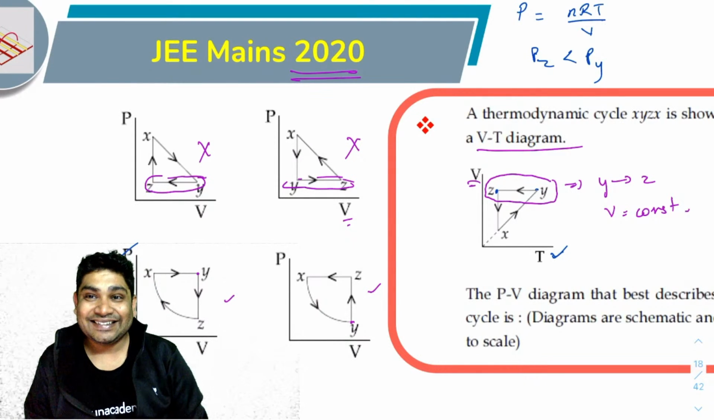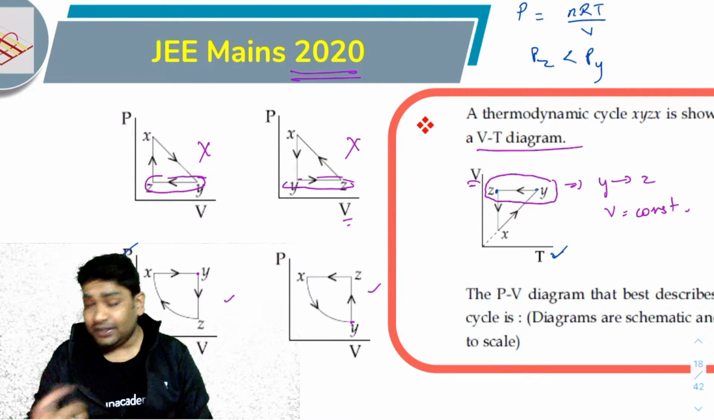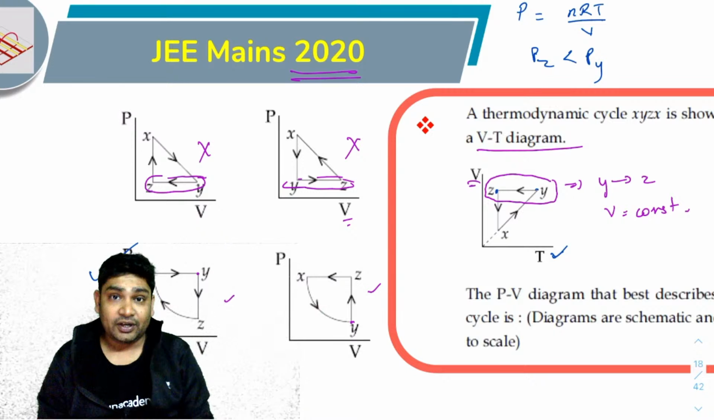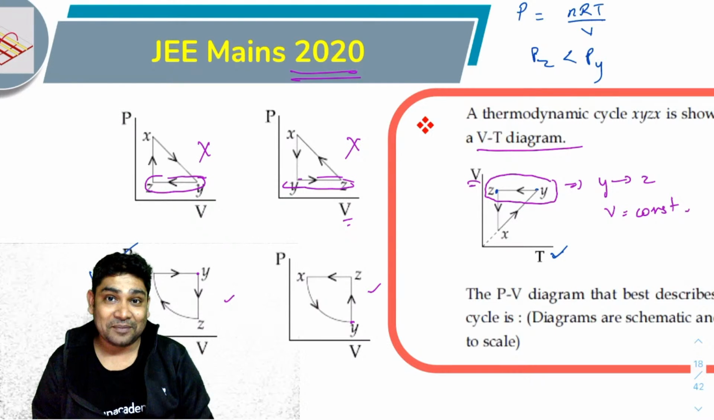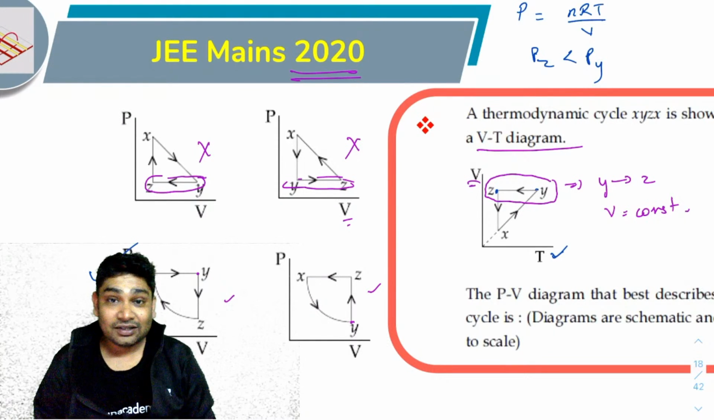So my option C is the correct answer. As simple as that. Again, it's just by looking at your options a little carefully, you can save a lot of time.